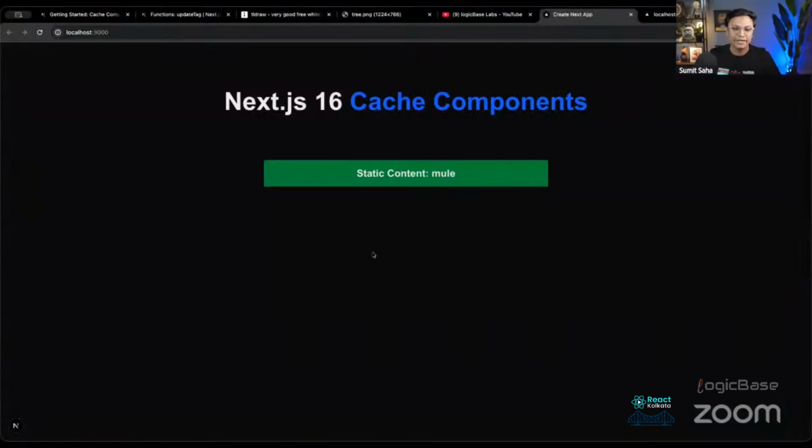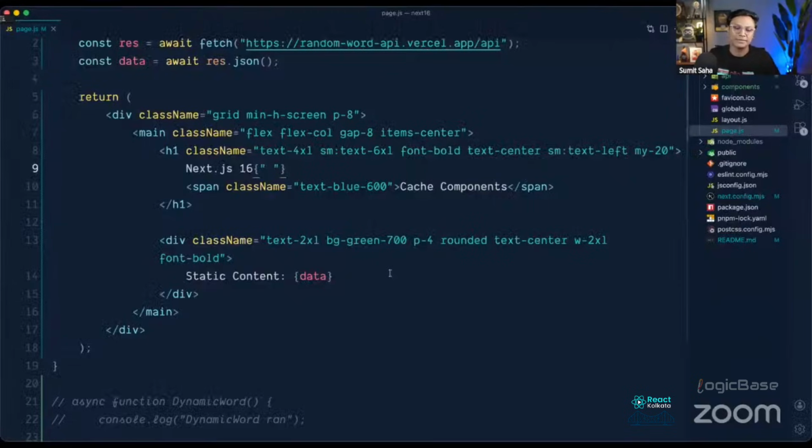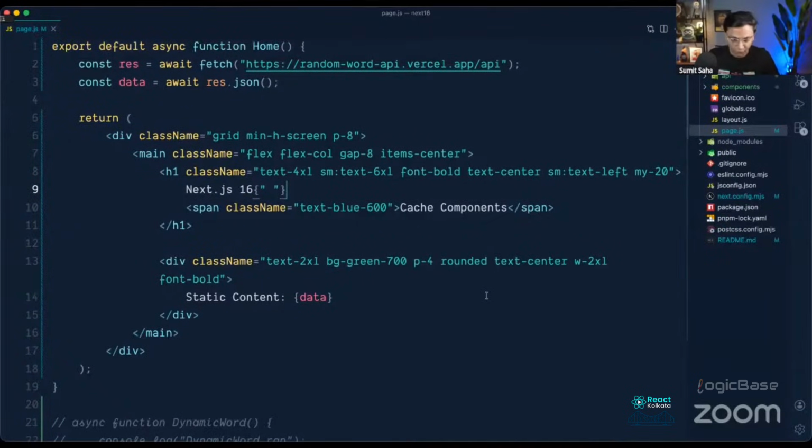Okay, now we will enable Next.js cache component here, because right now Next.js cache component is not automatic. We need to enable it. So Next.js gave us the option to enable it or disable it. So if you want to update your previous application like a Next.js 14 or 15 application to Next.js 16, you can just turn off the cache component feature, and then it will work as well. So they kept it for backward compatibility.